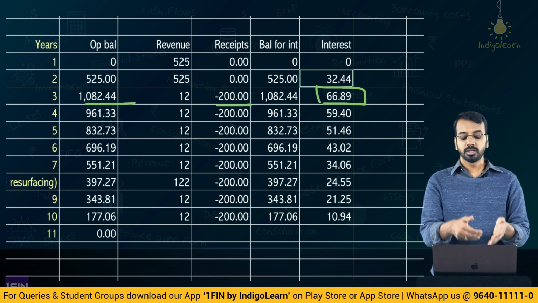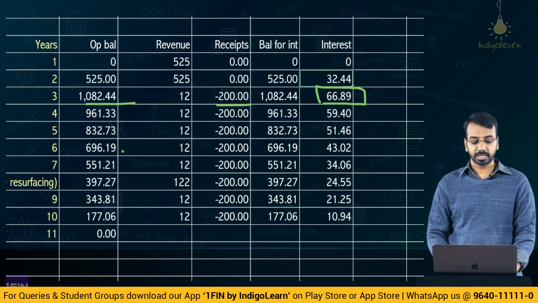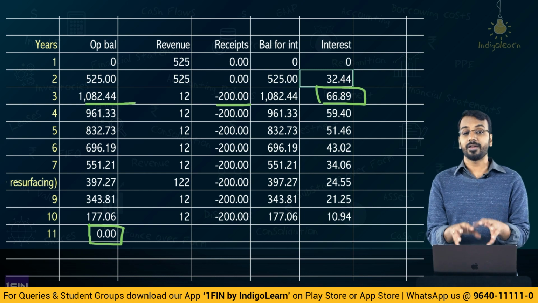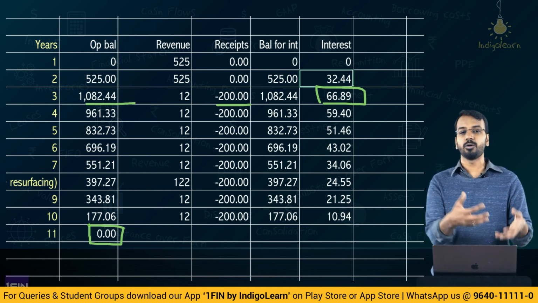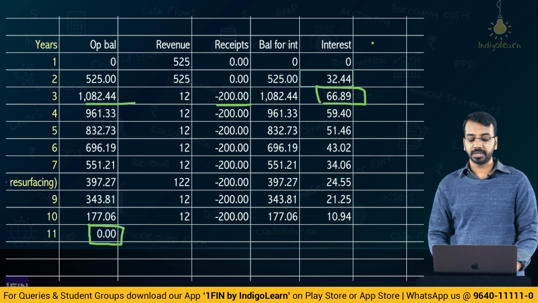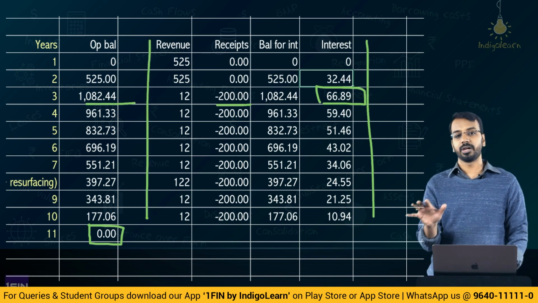When there is an inflow, the balance reduces. Like this, when you prepare the table for the entire period, you see the ending balance comes to 0. Now, this table I have prepared for you just to demonstrate how the cash flows work. Now, here the thing that you need to keep in mind is this interest component will be recognized as finance income. And this is the revenue that we will be recognizing over the period of 10 years.